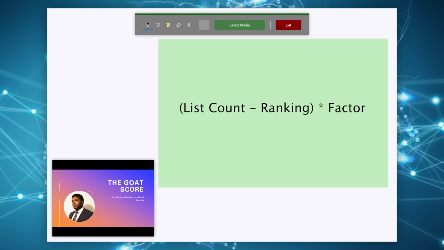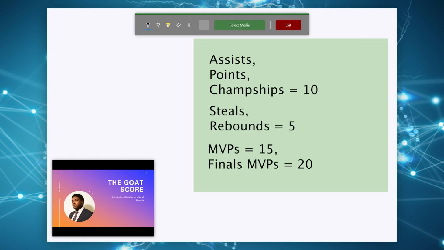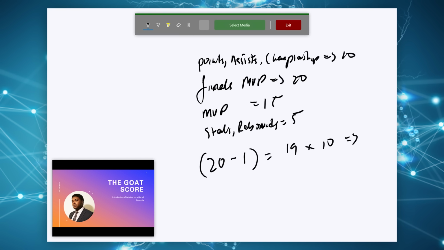The formula is calculated by looking at your top 25 ranking for the counting numbers: steals, assists, points, and rebounds. What we do is take the top 20, or 25, let's go with 20, minus your ranking. So for somebody like LeBron James, with points ranked 1, you end up with 19. Then we multiply it by a factor. In this case, the factor for points is 10. So that would give a score for LeBron James of 190.